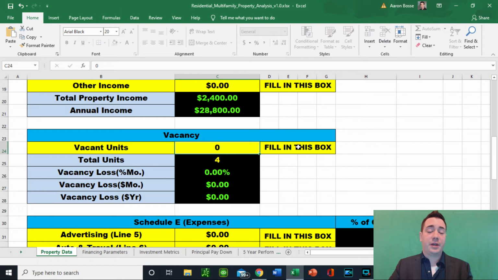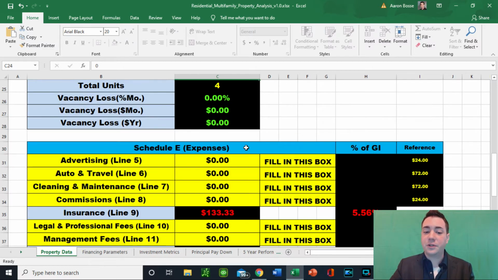We also take into account vacancy. This is a really big thing. This comes into play when you're thinking about doing an owner-occupied, or if you're doing just a straight landlord's policy. If you are doing an owner-occupied, you should probably be putting in at least one vacant unit here. It's going to show you about, in this example, a 25% vacancy rate. So all of the math is going to take into account that one unit being gone, which is really important.